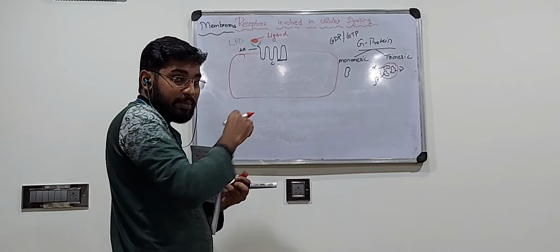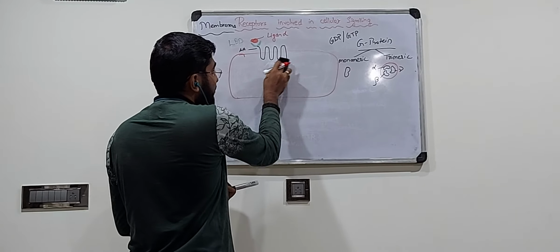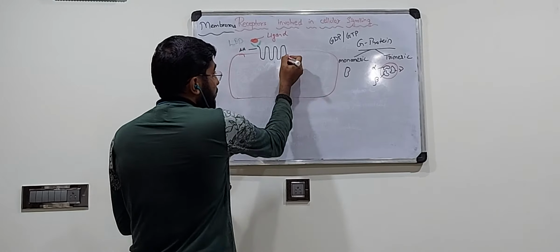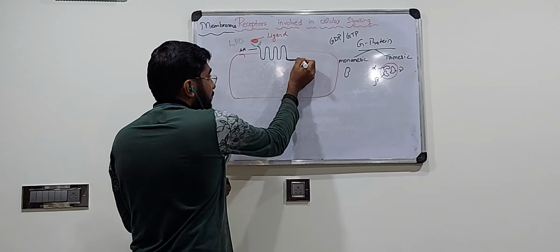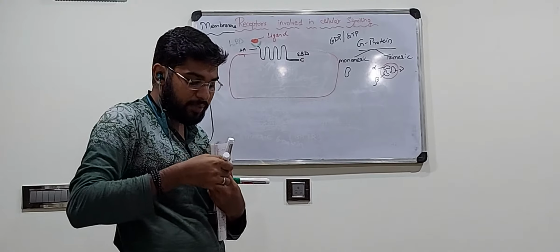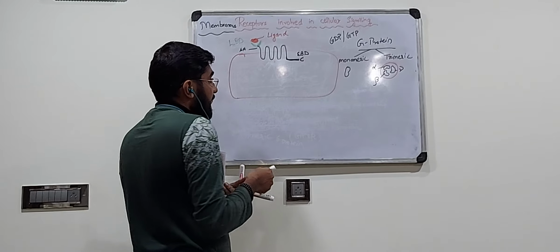Once the ligand comes and binds, it exposes the C terminal region or the effector binding domain, and to this terminal our G protein comes and attaches.